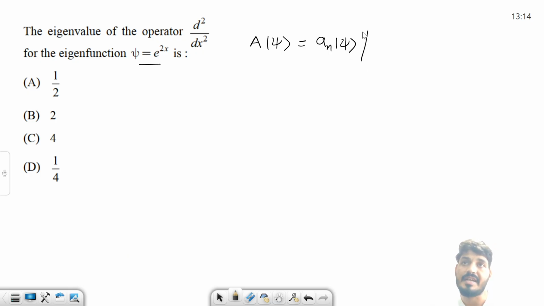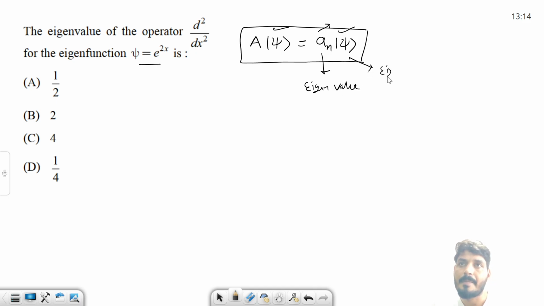If this condition is satisfied, क्या कंडीशन है? दोनों साइड वेव फंक्शन सेम आ रहा है, इधर भी और इधर भी, and this is a real number, then I can say that this is the eigen value and this is the eigen function. Always remember this condition. Apply this condition. A is this, wave function is this, use it.